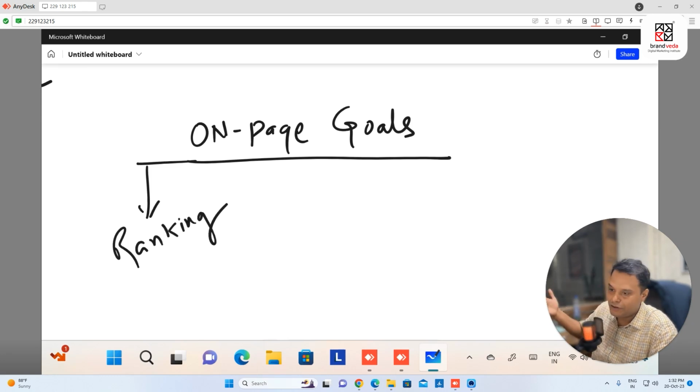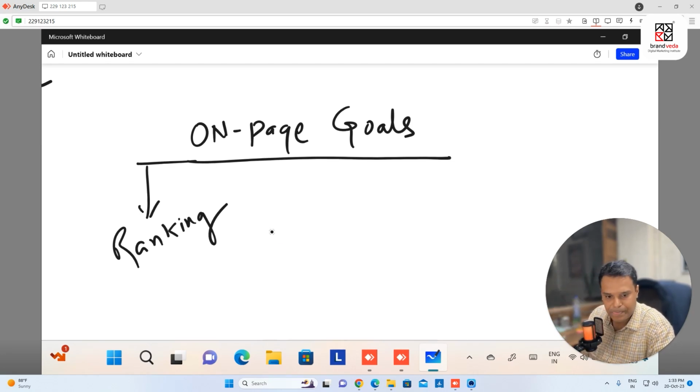Ranking is important, because I can tell you a lot of factors Google considers while ranking a website on Google search. That's why it's coming from on-page, and that's why I'm writing on-page goals. One of the important goals is ranking. I showed you SEO course Ahmedabad. I want to get on the first page, first result ranking. This is my first goal.